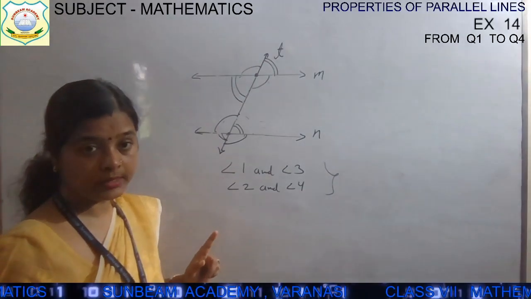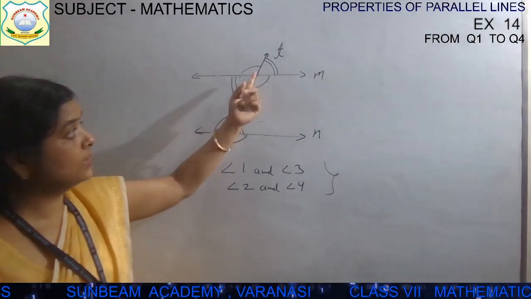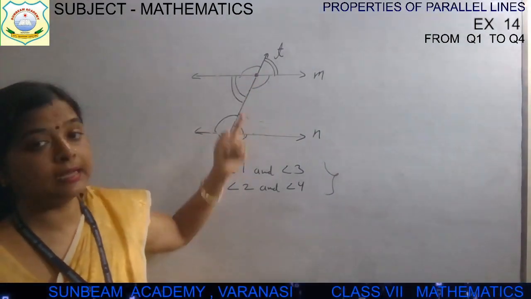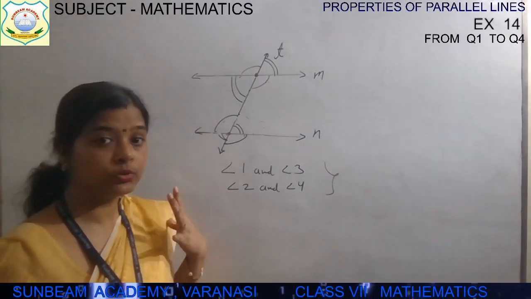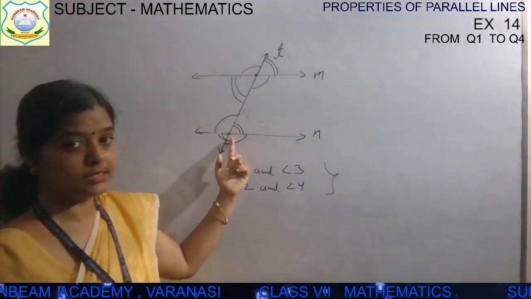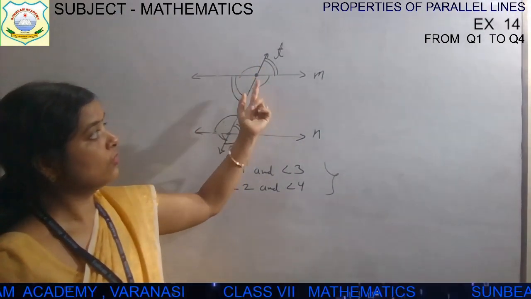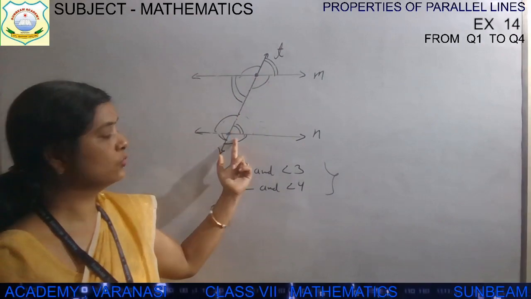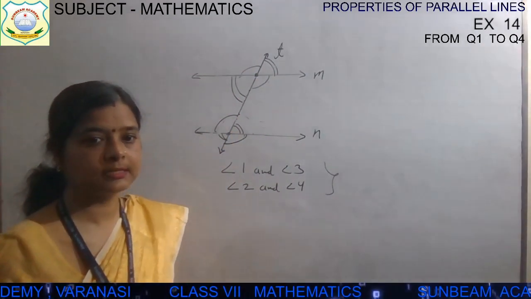So the third point is, what are the vertically opposite angles? There are two distinct points where the lines are intersecting with each other. So how many angles will it form? Total 8 angles. 4 on this point, 4 on this point. So we will get 2 vertically opposite angles from one point and 2 from this point. So total 4 pairs of vertically opposite angles.